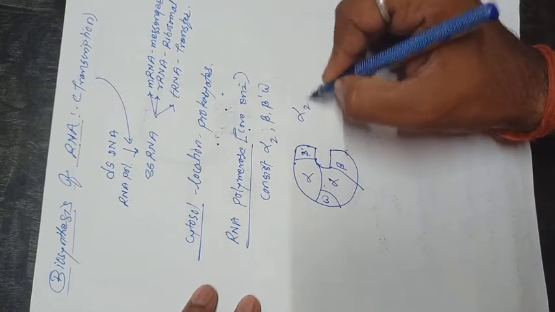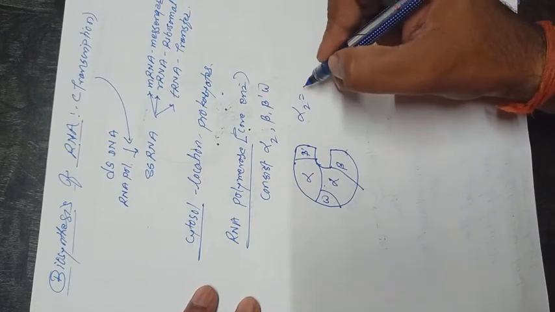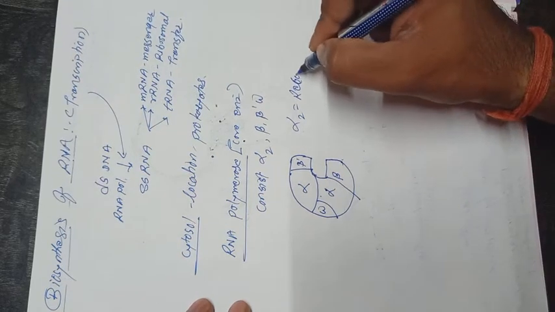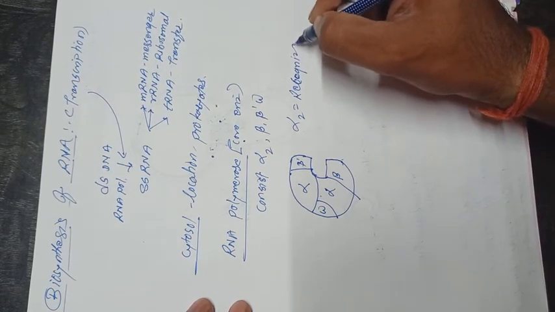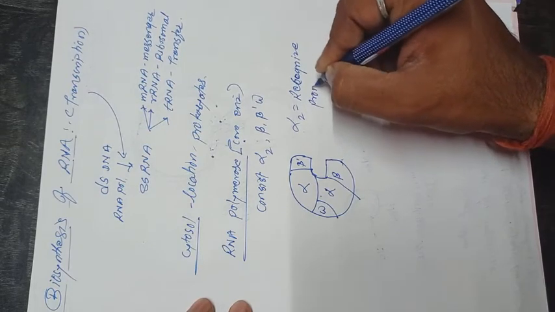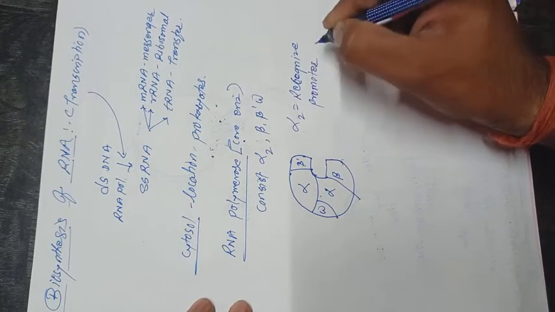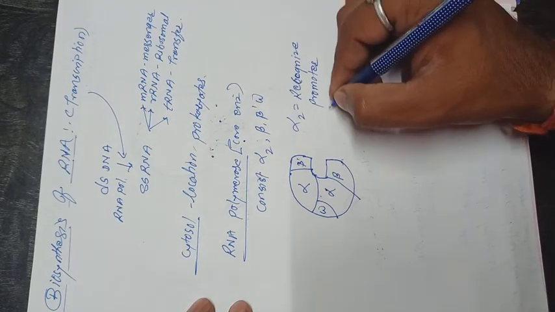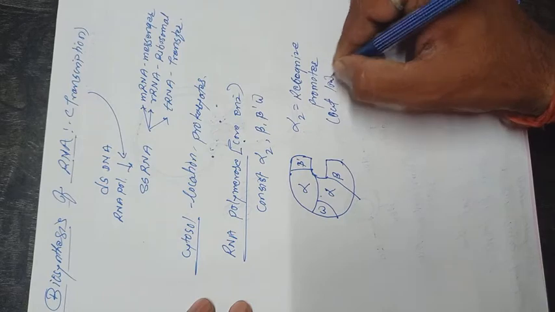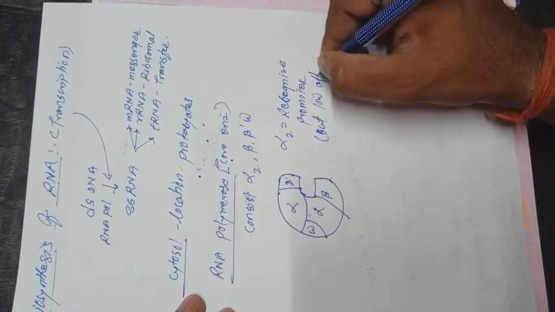For example, the 2 alpha subunits are responsible for recognizing the promoter, but with low affinity.